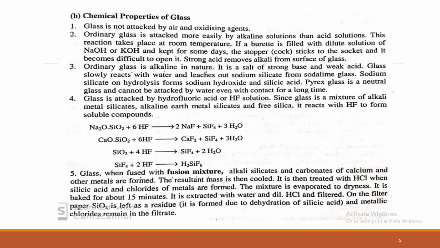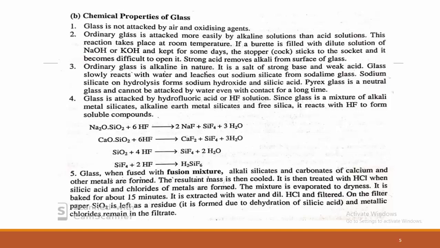Ordinary glass is alkaline in nature. It is a salt of a strong base and a weak acid. Therefore, glass slowly reacts with water and leaches out sodium silicates. As I told, ordinary glass consists of sodium silicates that slowly react with water. Glass is attacked by HF.